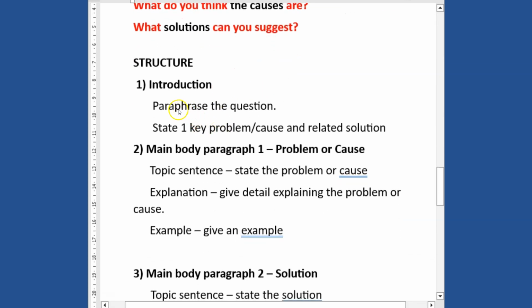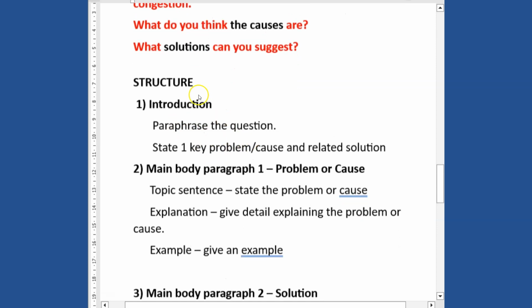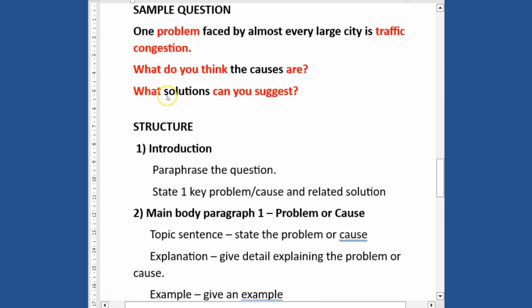In the introduction, we need to paraphrase our question, but note that with this one, they are not asking you to give any opinion. They just want you to give the causes and then the solution, or the problem and then the solution. So as with the others that do not contain any opinion, you don't have to state any opinion in this particular question. It tells you to give the causes and the solution. Those are the two parts.